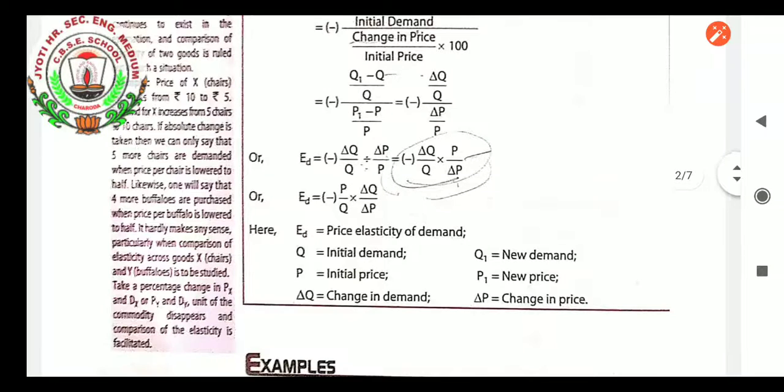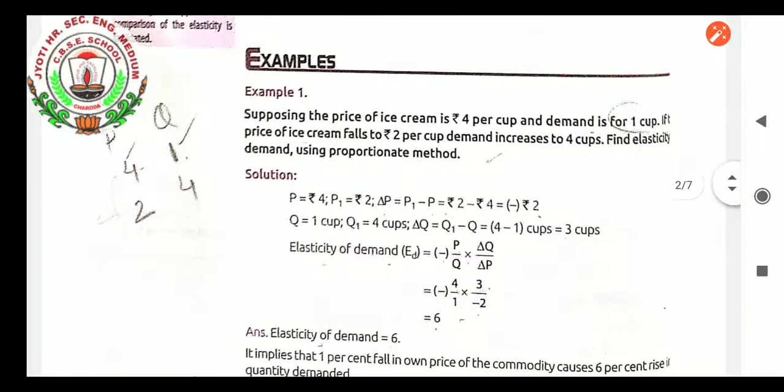Now comes price elasticity of demand. Price elasticity of demand is represented by ED, Q for the initial demand, Q1 for the new demand, P for the initial price, and P1 for the new price. So change in Q equals change in demand, delta P equals change in price. Let us have a question related to that.